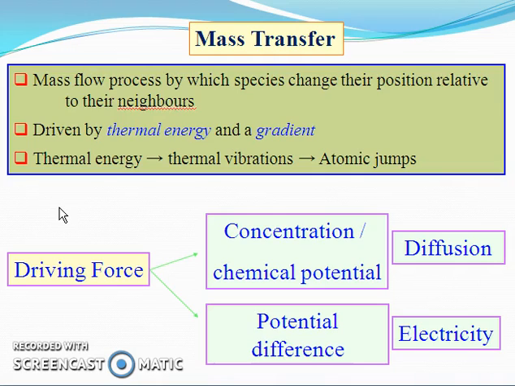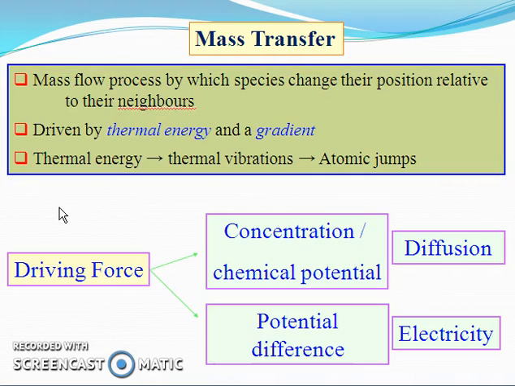So why do molecules transfer from one position to another position? That means what is the basic reason for molecular transfer or mass transfer? In this case, we can say that the driving force is thermal energy, because thermal energy changes the molecular energy level of any component. Different types of energy like translational energy, vibrational energy or rotational energy are increased by the addition of energy. When translational energy is increased, molecules transfer rapidly from one position to another position. So in this case, the driving force is the thermal energy.